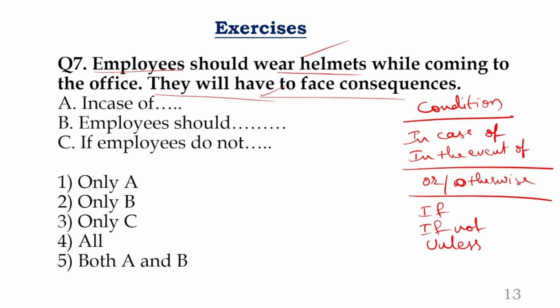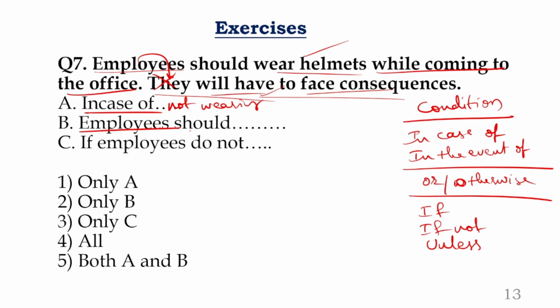Okay, look at this first case. What is the first one? In case of not wearing helmets, you can use like this. In case of not wearing helmets while coming to the office, in the place of they, you can use the employees. Employees will have to face consequences. Is it correct or not? In case of not coming soon, you will not be allowed. In case of not writing the exam, you will not pass. In case of speaking loudly, you will be punished. All of them are conditions only.